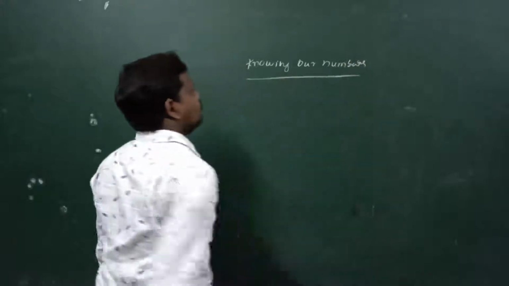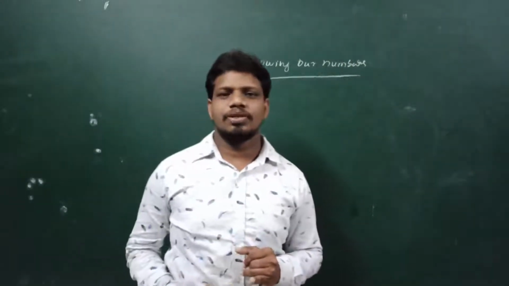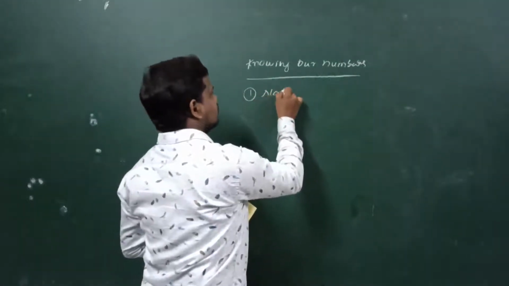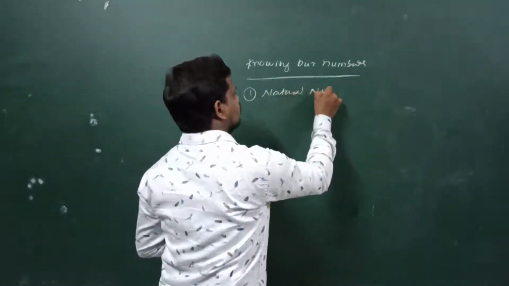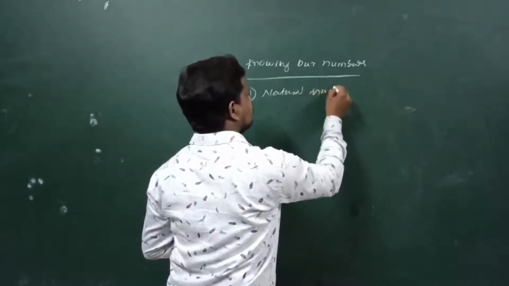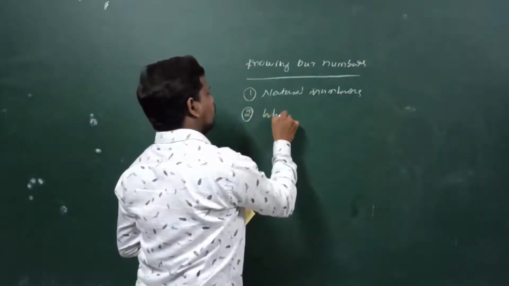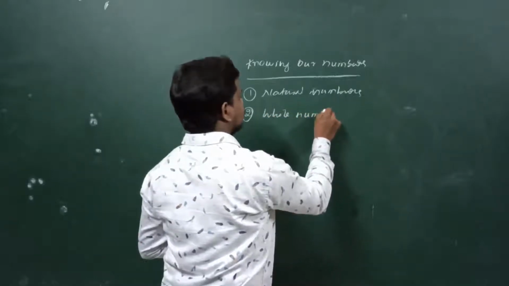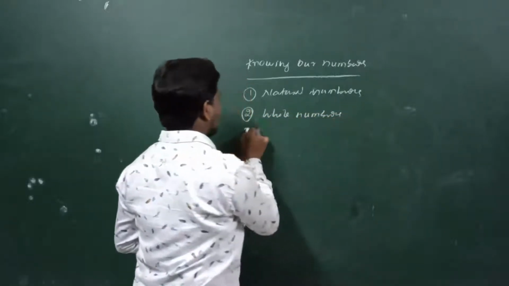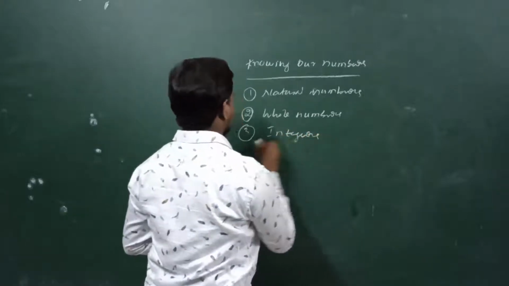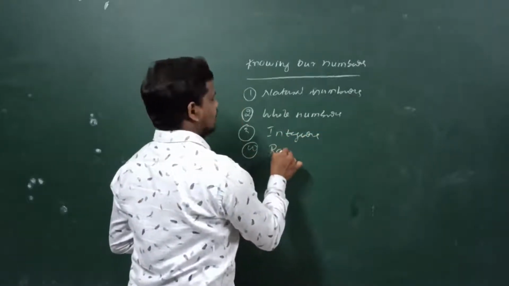Children, do you know about number system? Means natural numbers. Second one is whole numbers as well as integers. Okay, then after rational numbers.